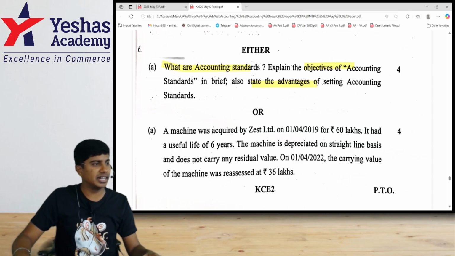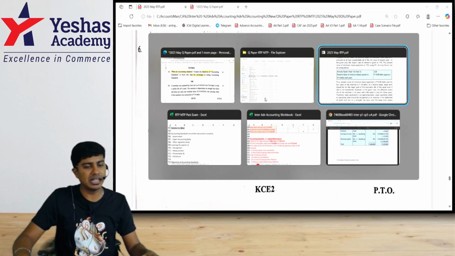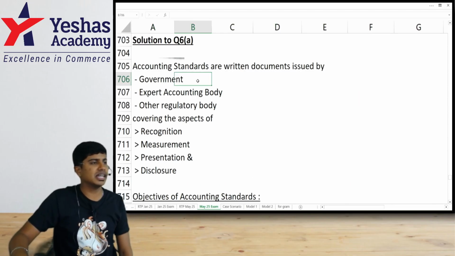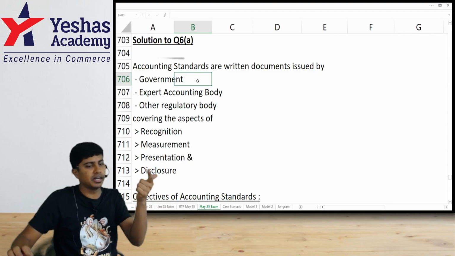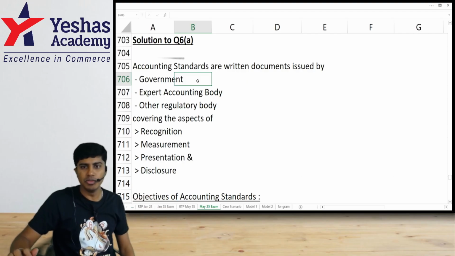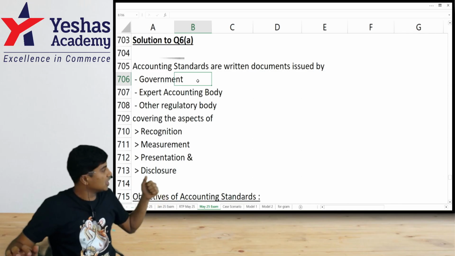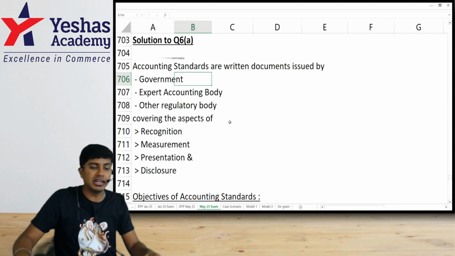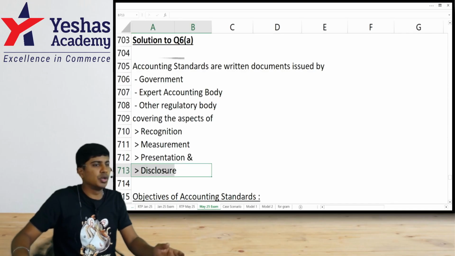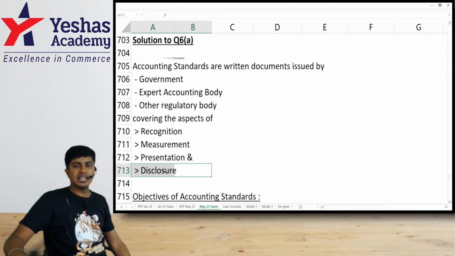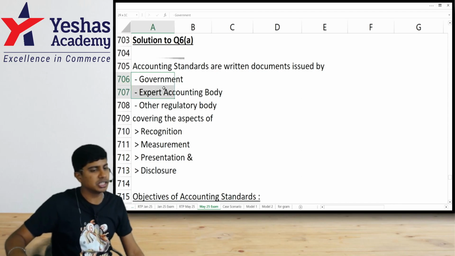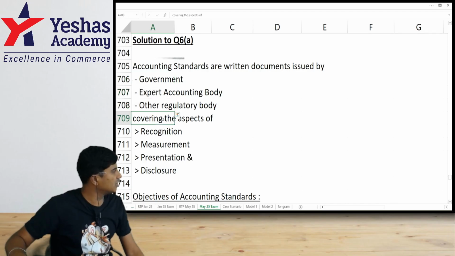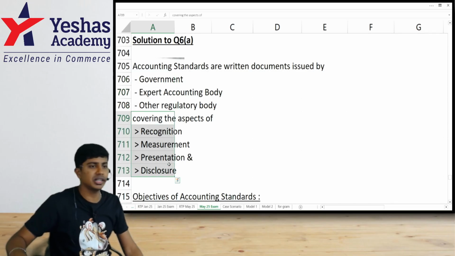So, what are accounting standards? Accounting standards are written policy documents, and these accounting standards are issued by either government, expert accounting body, or other regulatory body. The objectives of issuing these accounting standards are to be discussed later, but when government, expert accounting body, or other regulatory body issues accounting standards, they would have to cover the aspects of recognition, measurement, presentation, and disclosure. So, in short, accounting standards are written policy documents issued by government, expert accounting body, or other regulatory body covering the aspects of recognition, measurement, presentation, and disclosure.